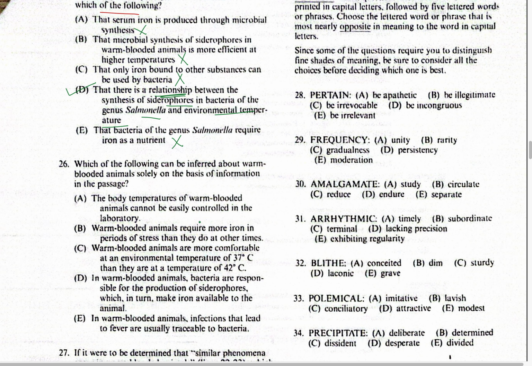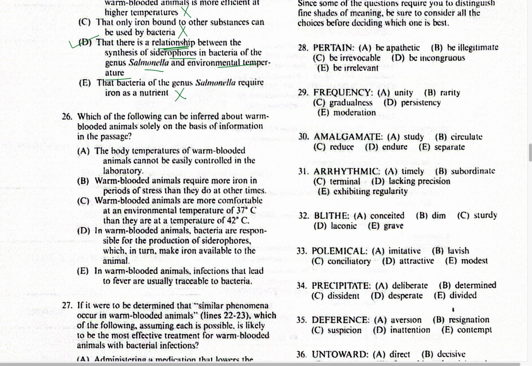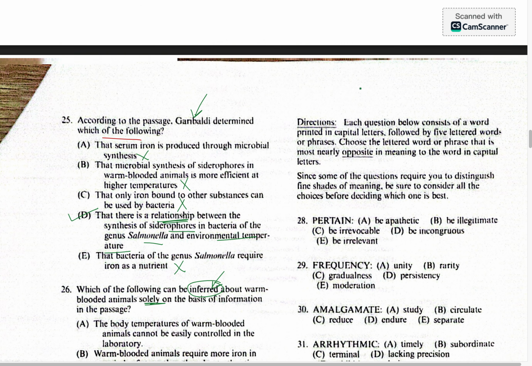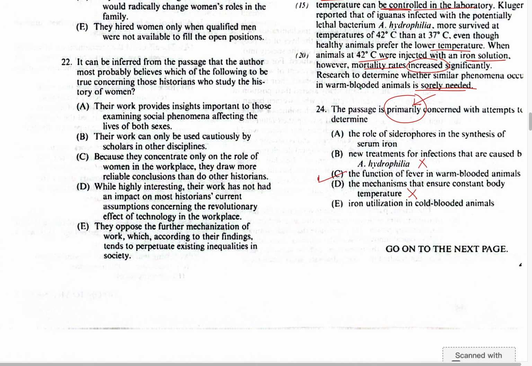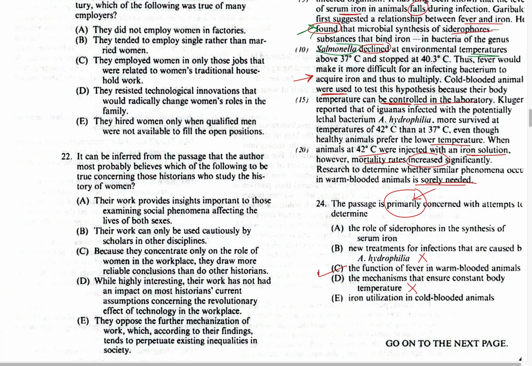Okay. The third question is, which of the following can be inferred about warm-blooded animals solely on the basis of information in the passage? So we do not have to use any other information regarding warm-blooded animals. All we have to do is infer by using the information that is given in the passage. And we can see here that it's mentioned that the temperature of warm-blooded animals cannot be controlled, right?